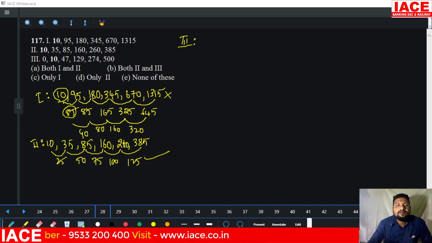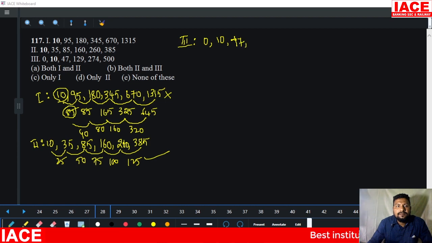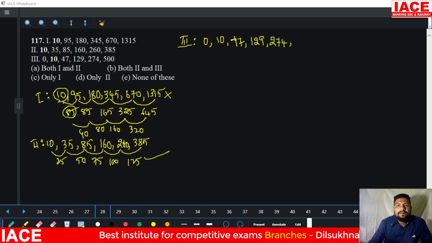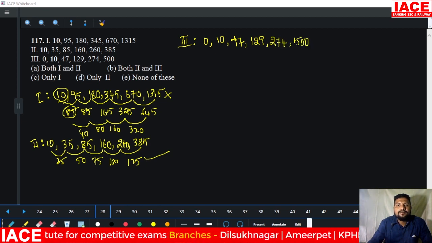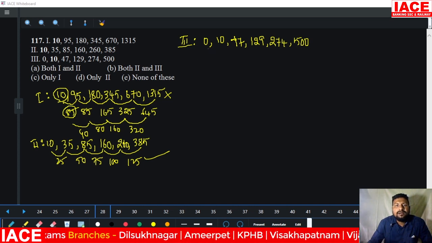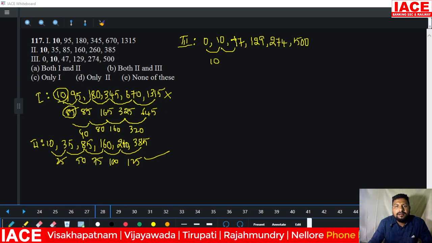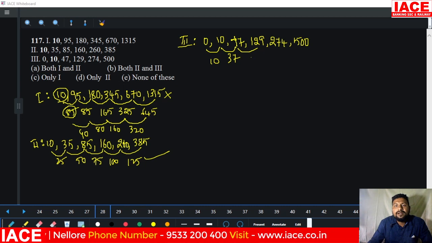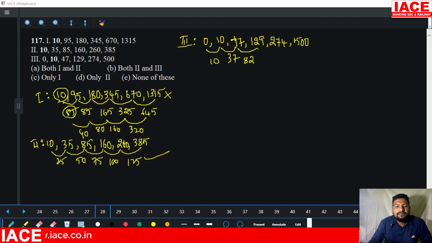Checking statement 3. 0, 10, 47, 129, 274, 500. Okay. Then 0 became 10. 0 became 10 means how much added? 10 added. And it is 37. And here how much added? 7 became 129. That is 82 added. 82. Yes.